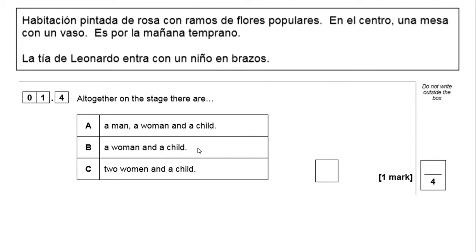So you might possibly have been distracted by the idea of seeing tía, seeing a male name, and seeing child, and thought, okay, maybe it's a man and a woman, but the word de means of, the auntie of Leonardo, so that's just one person, one female. Okay, so B was what we were looking for there.